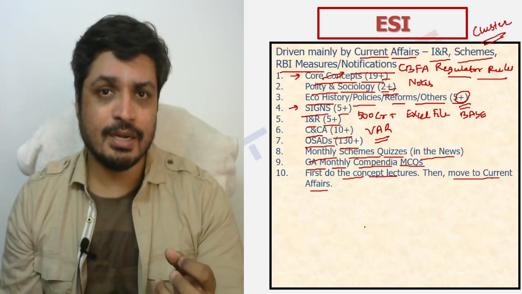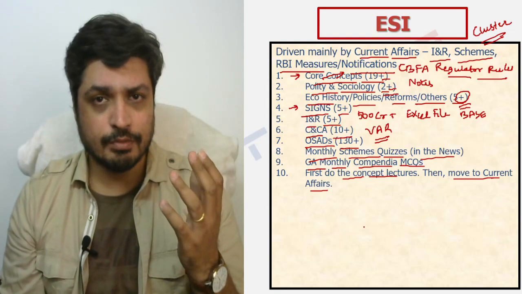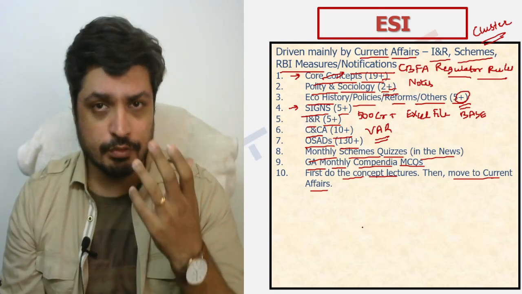Another approach that can be recommended is that, for example, when you talk about economic core concepts, you have a few sessions on national income accounting. So you start off with the first session.